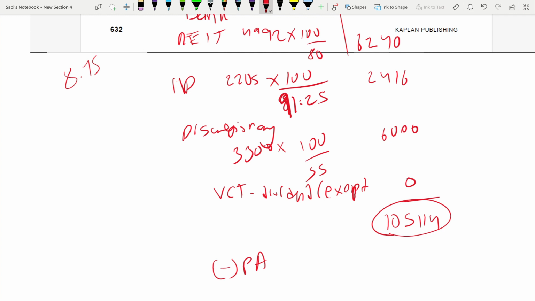In my first lecture, I told you if it's more than 100,000, personal allowance will reduce. But we have to calculate adjusted net income, ANI. If that exceeds 100,000, then only personal allowance will reduce. What is ANI? We need a working for it. So let's quickly do that.